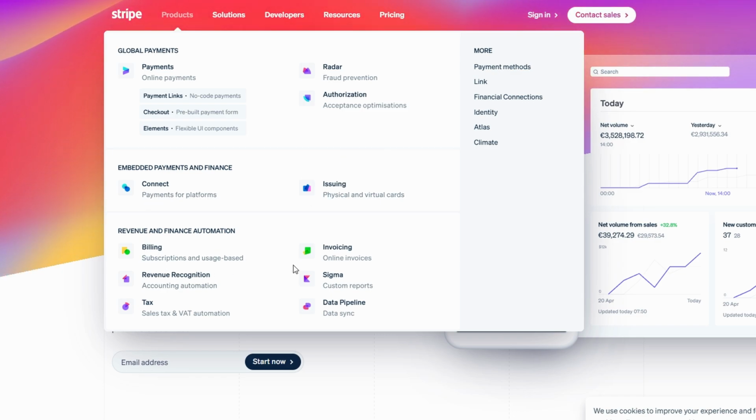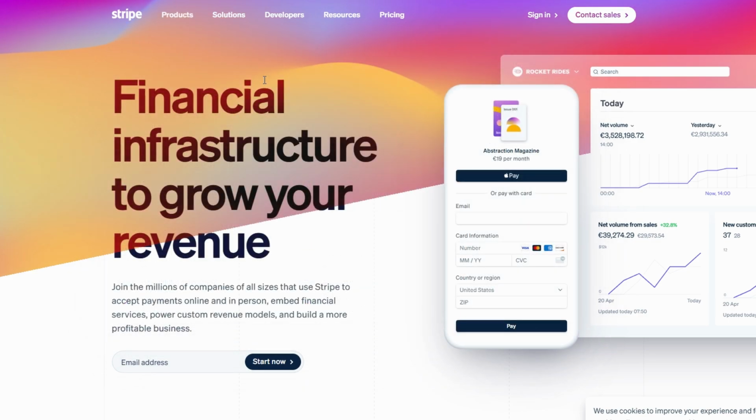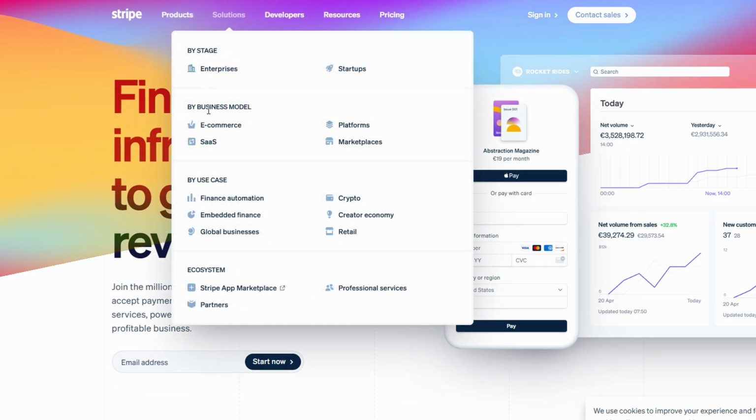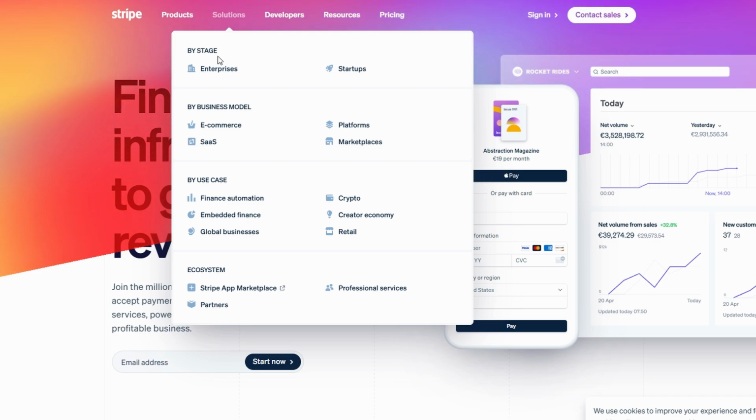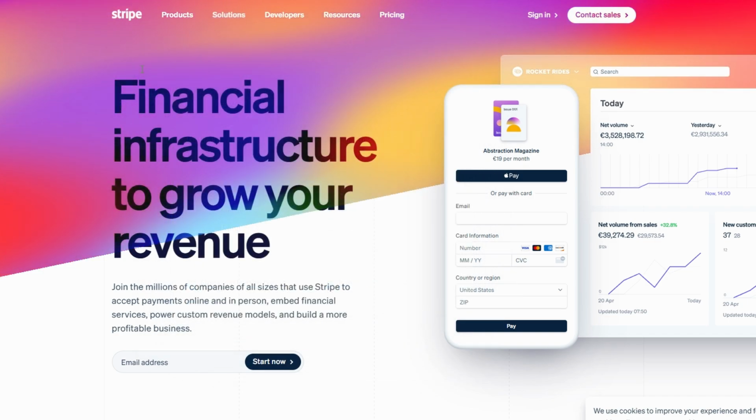In this guide, I'll walk you through every step of the setup process so that you can start receiving payments in no time. Whether you're tech-savvy or completely new to online payment processing, don't worry. I'll break everything down in a way that's easy to follow. By the time you finish, you'll have a fully functional Stripe account ready to use.